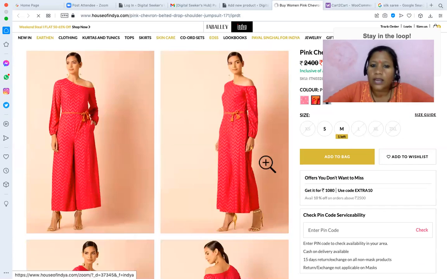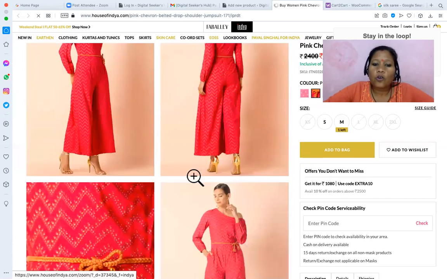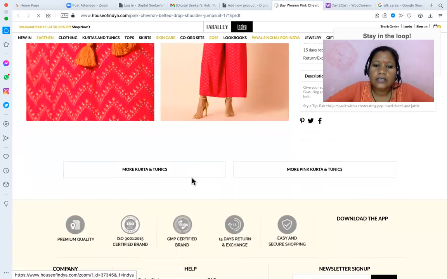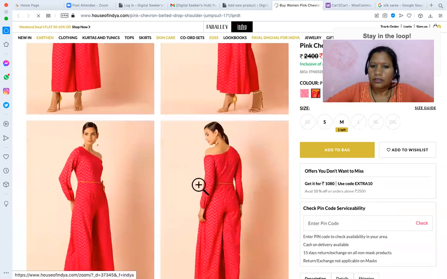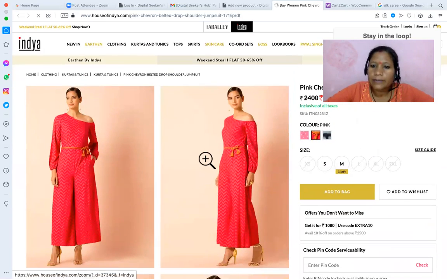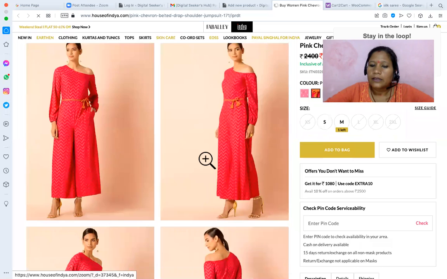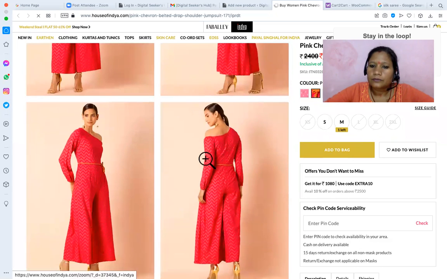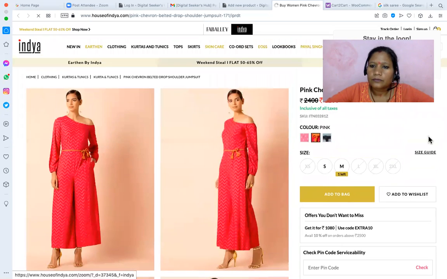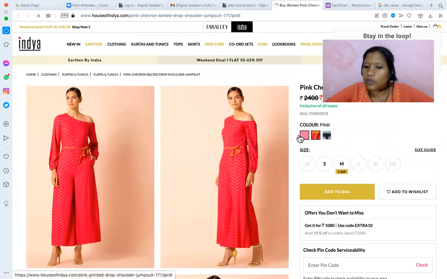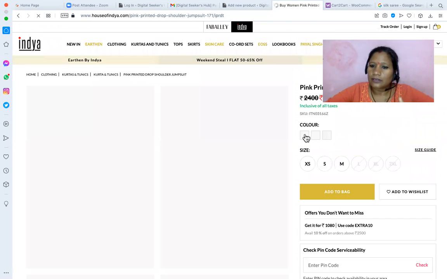How many images? 1, 2, 3, 4, 5, 6 images. Okay, so they have created an image gallery. I am asking about the 3 color options they gave, pink, red, black, on the right side, ma'am. What is this? Yeah, that only I'm asking. If I click the pink, all comes pink.